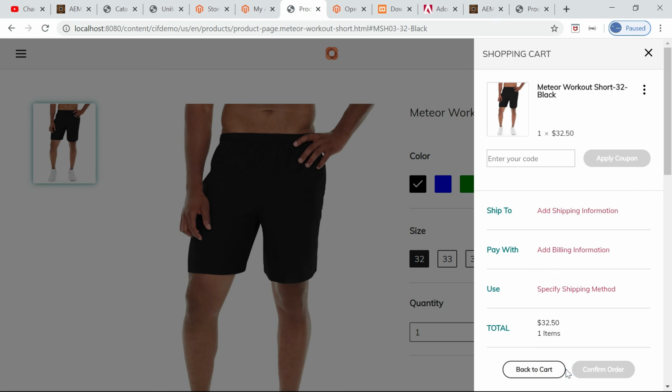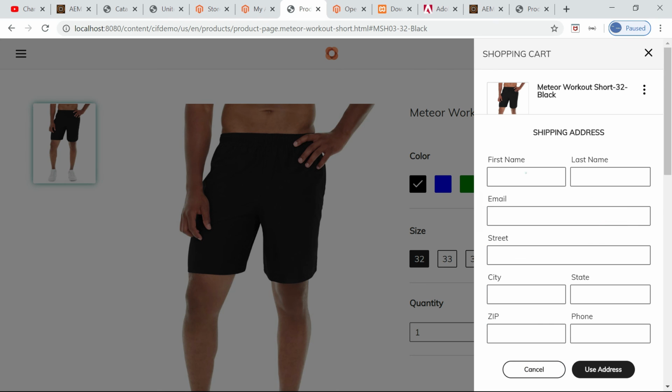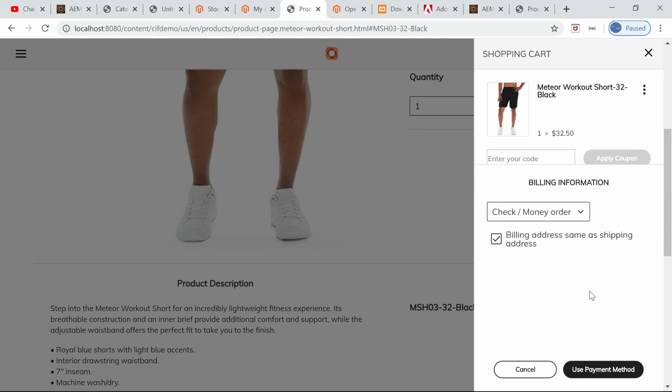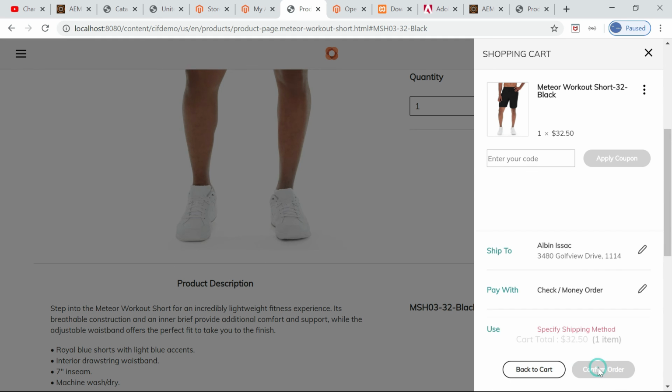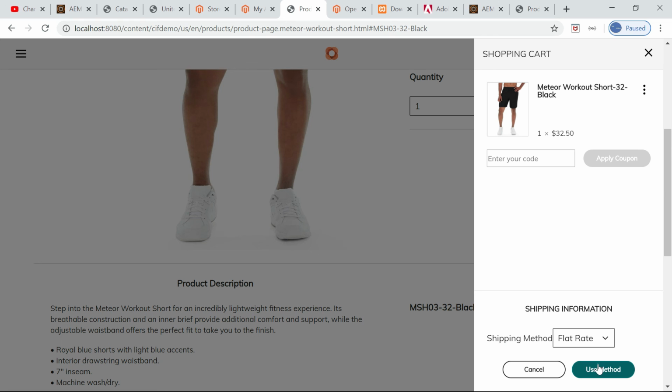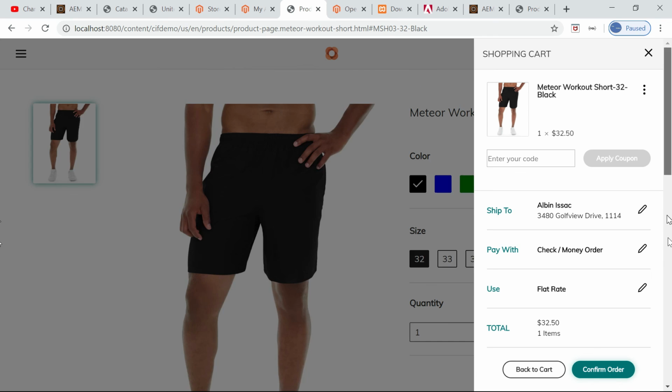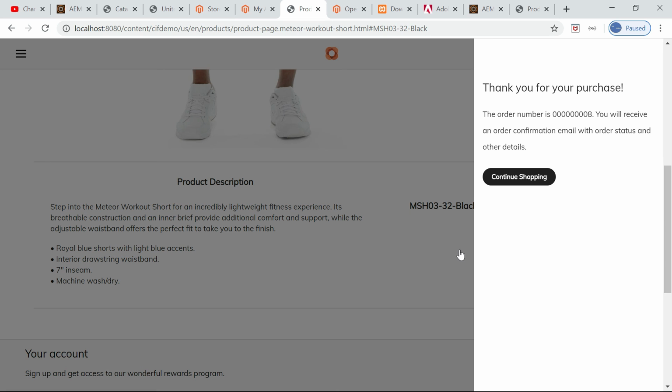Now do a checkout. Add a zip code and address, then add the shipping method. Now do a confirm. If you see, the order is a success, and you are seeing the order number also.